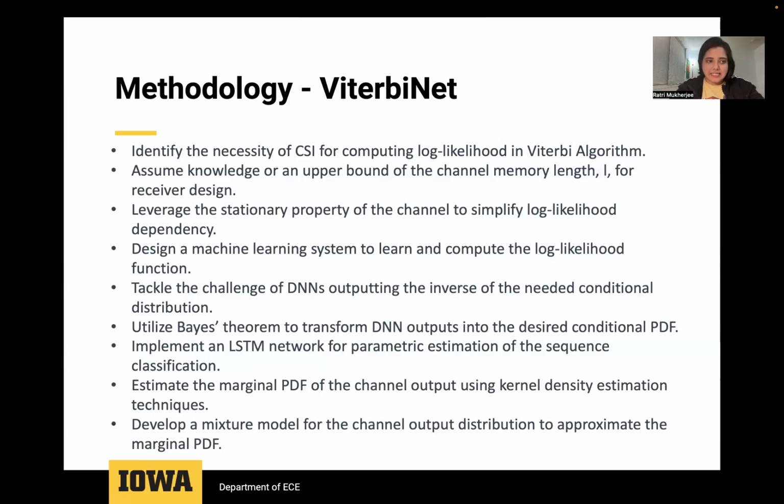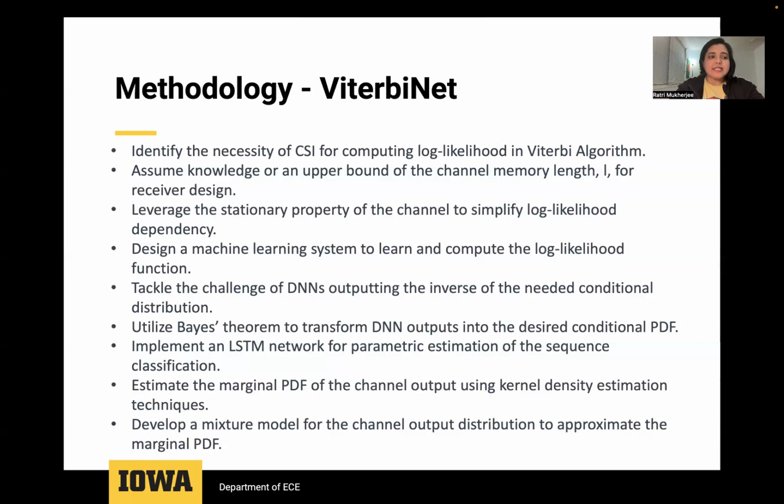A significant challenge arises from the fact that standard DNNs output the conditional probability of the symbols given the channel output, which is the inverse of what the Viterbi algorithm requires. This step is focused on developing strategies to correct this inversion, aligning the DNN's output with the algorithm's needs.